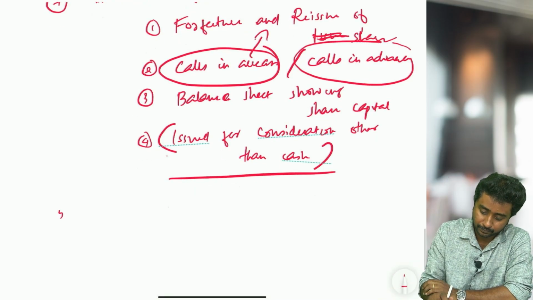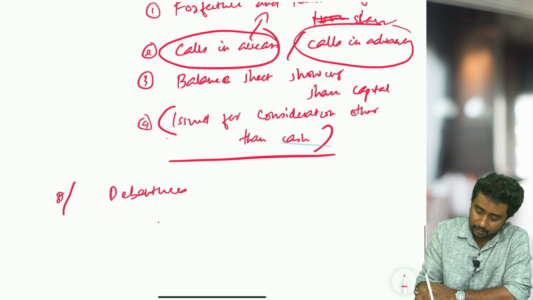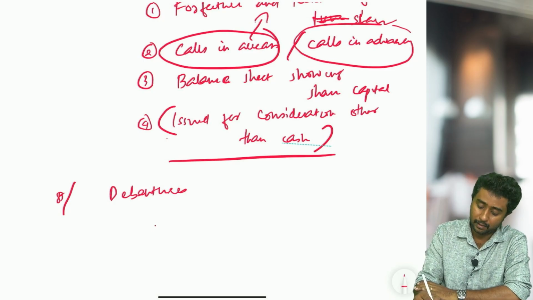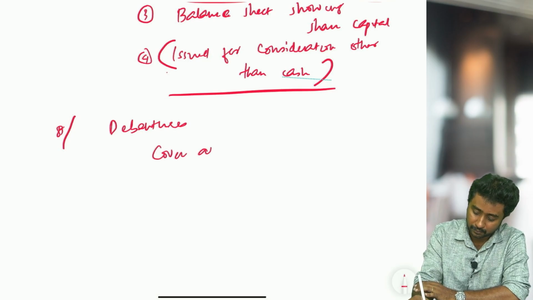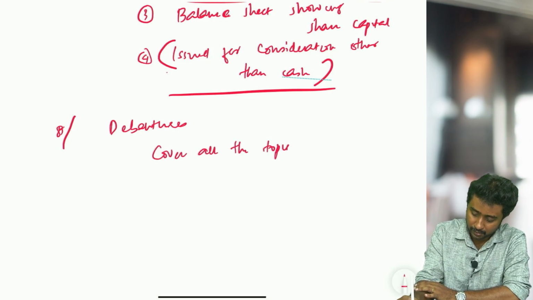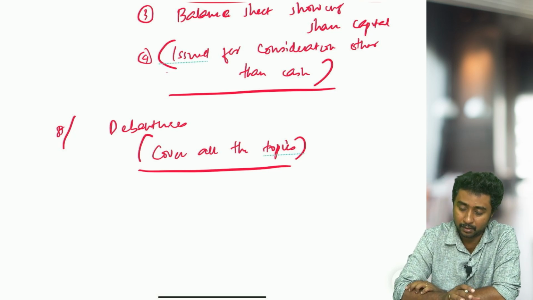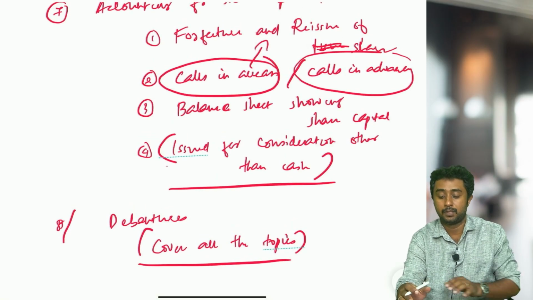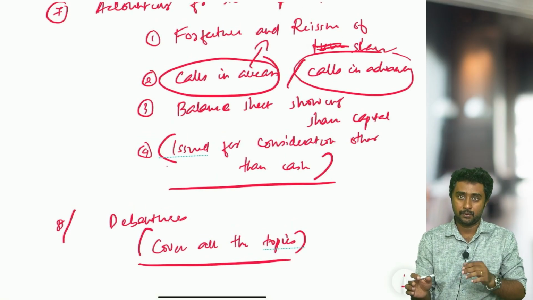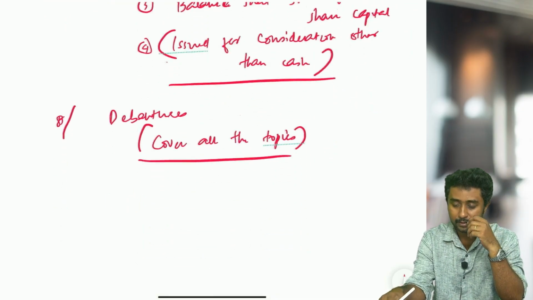Similarly, in the accounting for debentures chapter, there is no forfeiture, reissue, or any of those things. There, you try to cover all the topics in the debentures chapter, because we cannot omit any one of the topics. In shares we can point at certain topics and say these are the most important, and others you obviously have to cover too, but still we can at least point to certain topics. In debentures it is not the case.